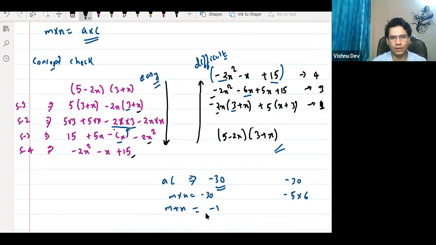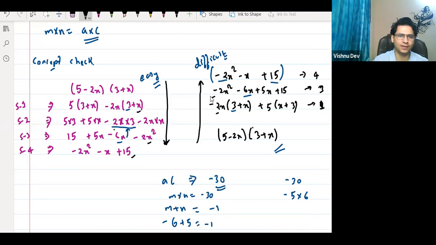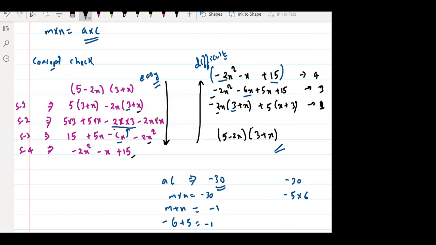So tell me, what is m? What is n? M should be -6. -6 ना, because negative बड़ा होना चाहिए. -6 plus 5 is equal to -1. हाँ या ना? Tell me step by step. Sandhya, Bindu, everyone. Anyone have any doubt? Tanushree, Jia?